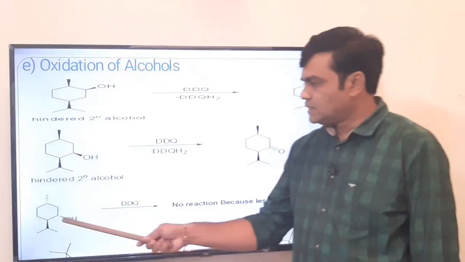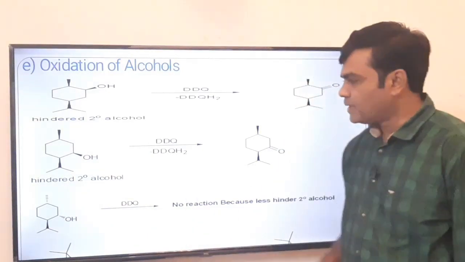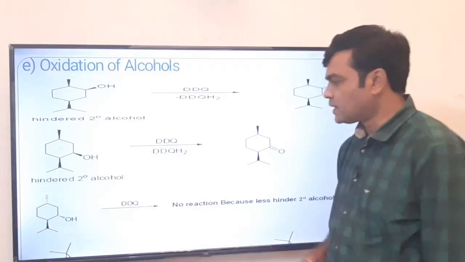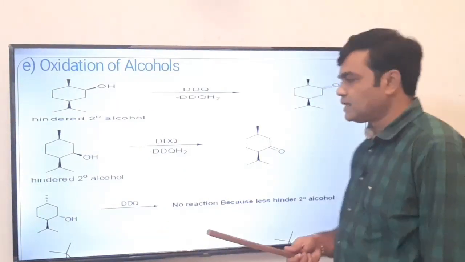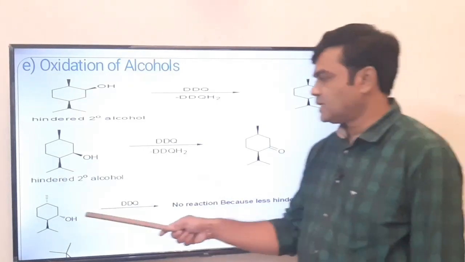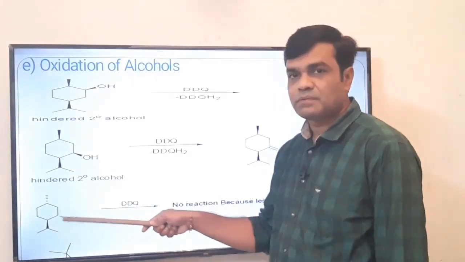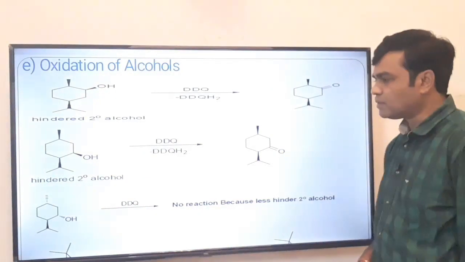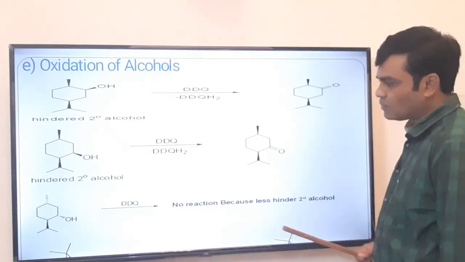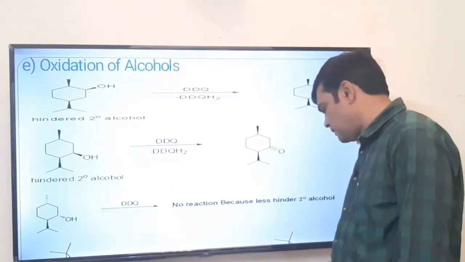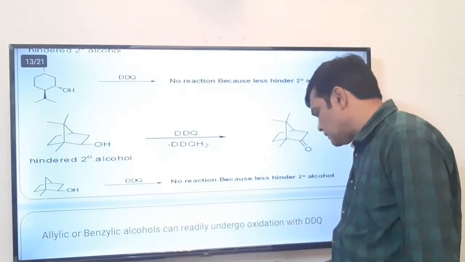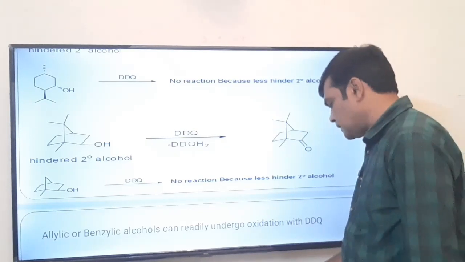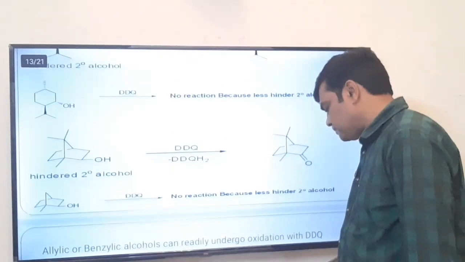But see, this OH group is not oxidized because this isopropyl group, which is bulky, is on the front side, the OH group is on the back side, and in the vicinity of this OH, only methyl is there, which is not a bulky group, no steric hindrance, therefore no reaction. It is amazing, but it is a fact that no reaction takes place in case of a less hindered secondary alcohol.